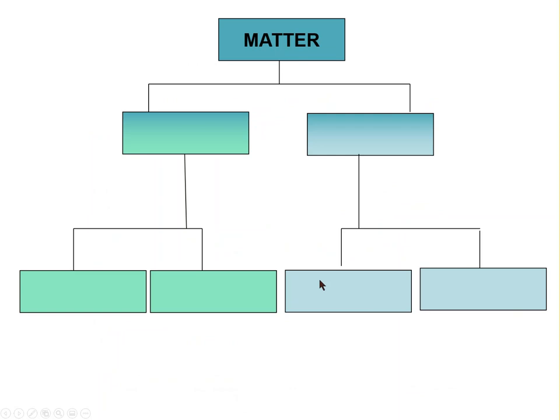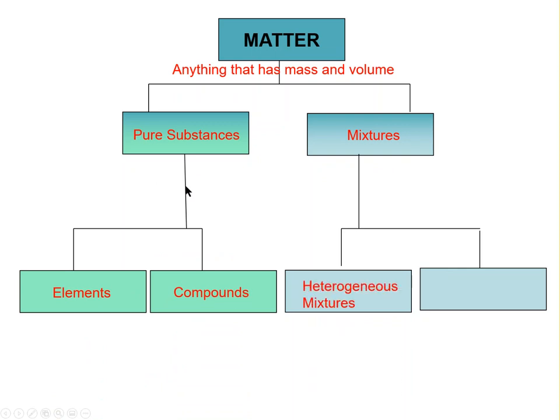All right, so matter. Matter is, first of all, anything that has mass and takes up volume. So all the things that we're used to in our daily experience counts as matter. Matter can be broken up into 2 main categories: pure substances and mixtures. Pure substances we already looked at back in Unit 1, but a pure substance can either be an element or a compound. When we say pure substance, what we mean is something that's made up of only one type of particle. So if you have a chunk of copper, we know that that's an element. Every single atom in that structure is copper. There's nothing else mixed in.